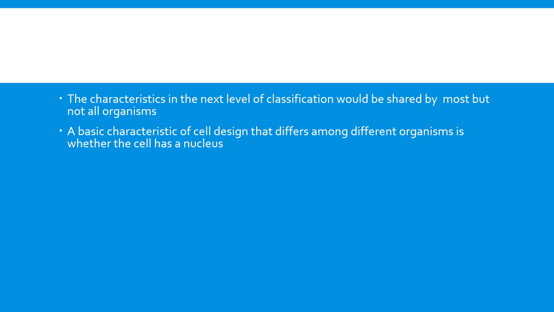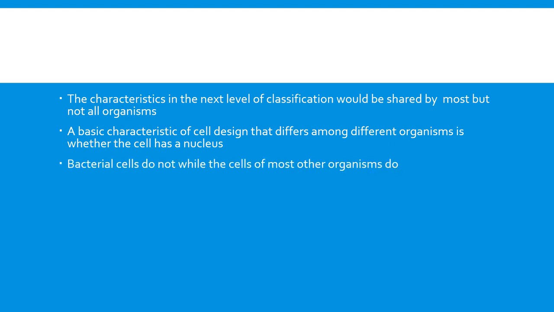But among cells, a basic characteristic that differs among organisms is whether the cell has a nucleus or not. Whichever organisms contain a nucleus will be categorized into the same group. Organisms that do not contain a nucleus will be categorized into a different group.